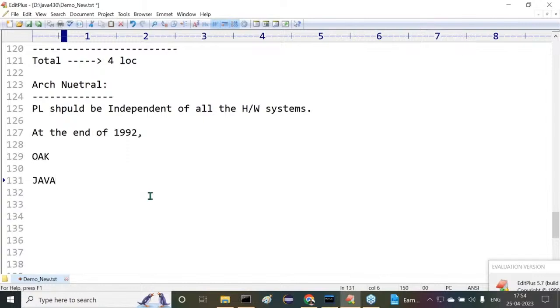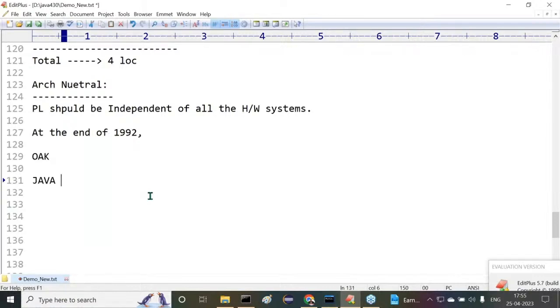Java. The name of the brand-labeled coffee is Java. They used to take Java coffee at the Sun Microsystems cafeteria, tea or coffee, whatever it may be. They used to take this drink. The name of the drink is Java. Okay. Then immediately, what happened there?